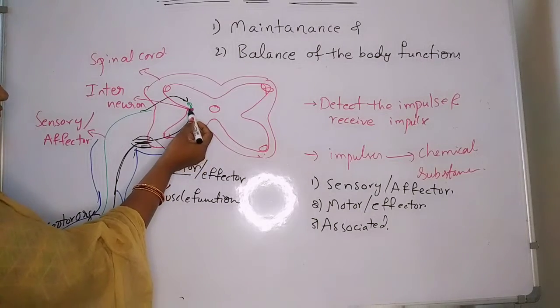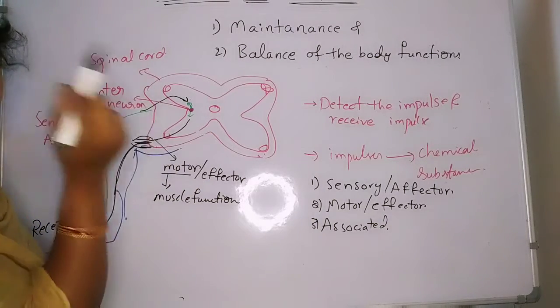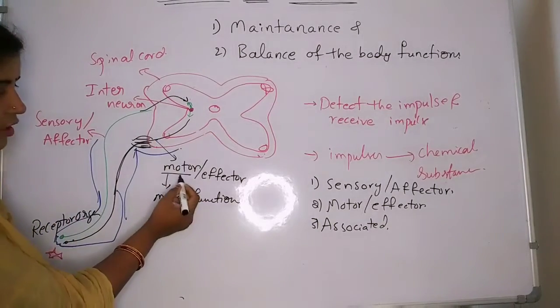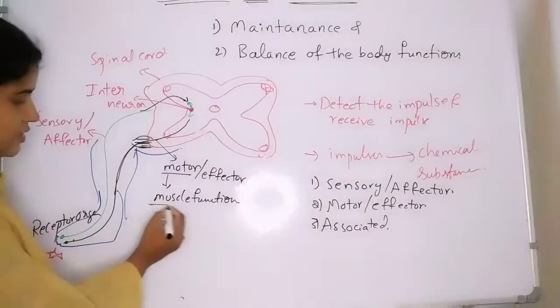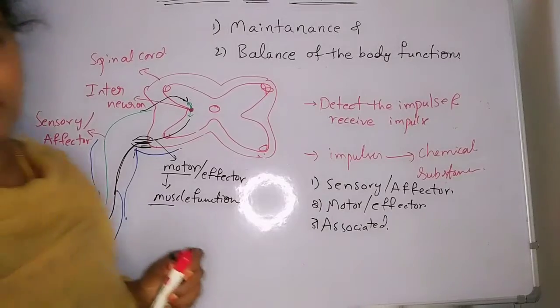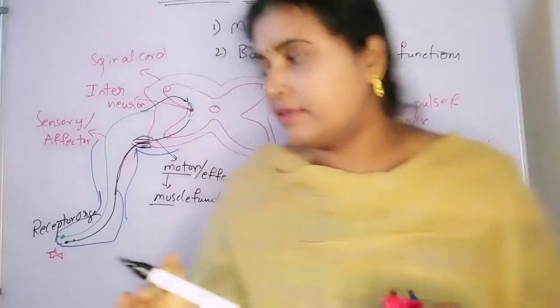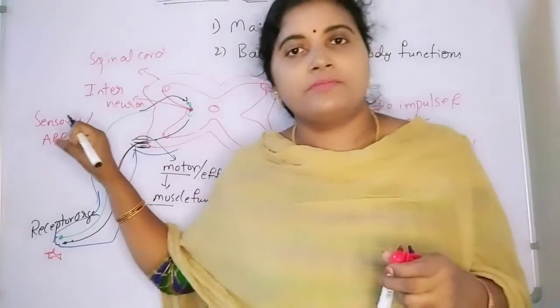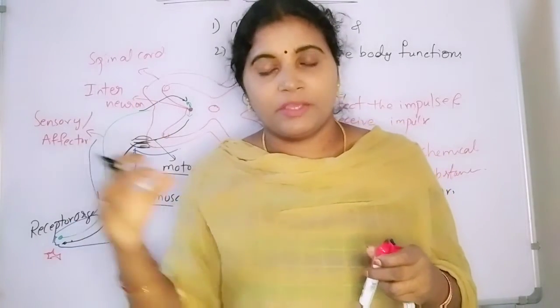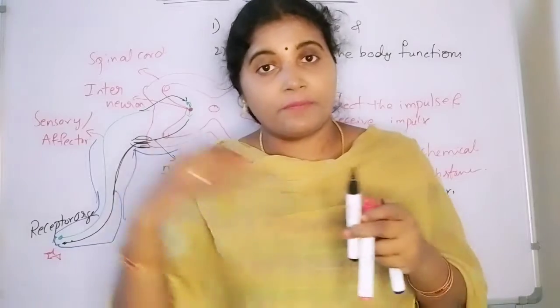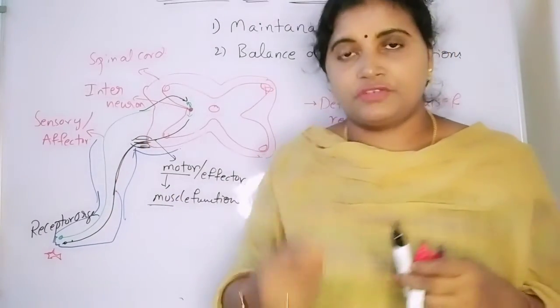From spinal cord, with the help of the interneurons, the information is carried by the motor neurons towards the effector part. So finally the leg is going to be removed from the sharp objects or hot objects. Immediately we are reacting. This whole process takes place within a fraction of seconds.